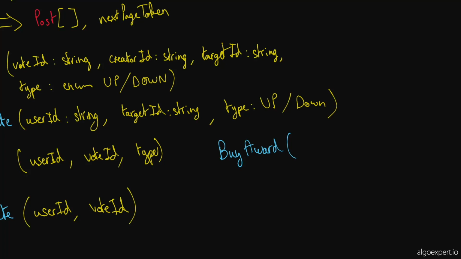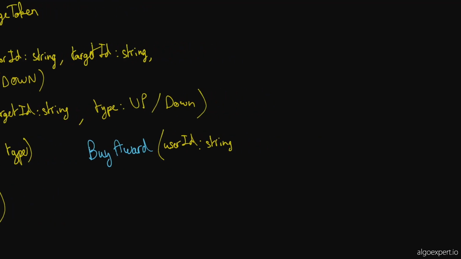Correct. Okay, so then this would take in, let me write this in yellow, a user ID for sure, because you always want to pass that. And then this would be a string, but then it would take in payment information. As far as I know, for payment information, you can just say that it's some kind of token, which is a string. Okay, yeah. So like a payment token that captures everything in it. Okay, yeah, that's what I was gonna go for. So I'll go with payment token.